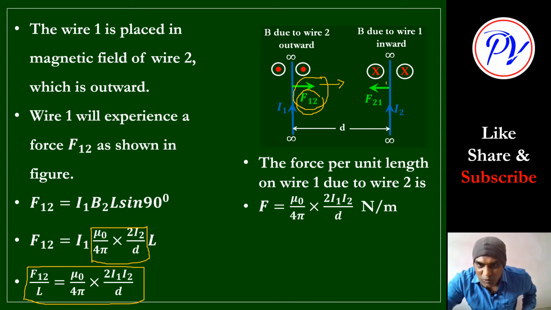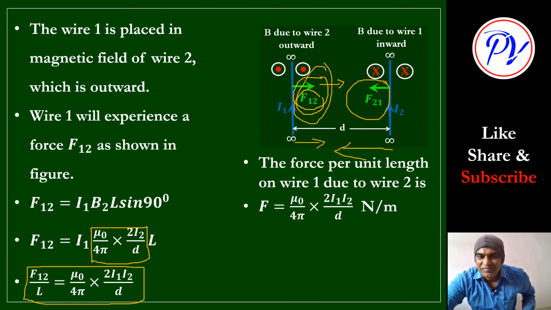Due to this force, this wire will move in this direction, and due to this force, this wire will move in this direction, because this force is acting due to field of B, means it will be attracted towards wire 1, and wire 1 will be attracted towards wire 2. Two charges will get attracted, like this.